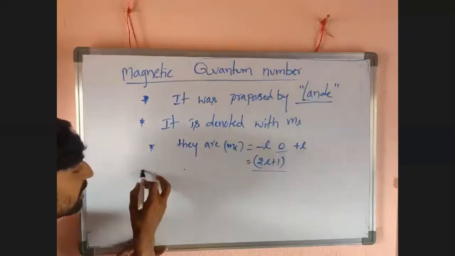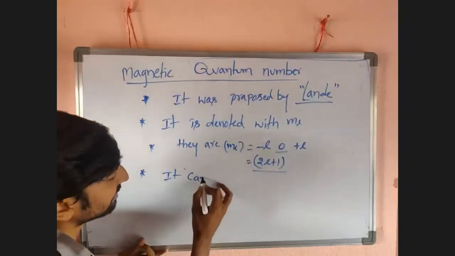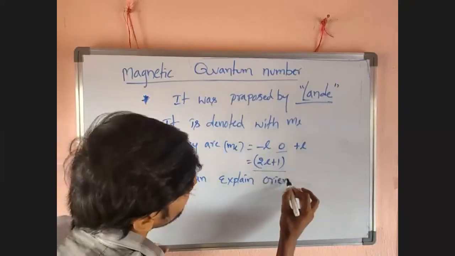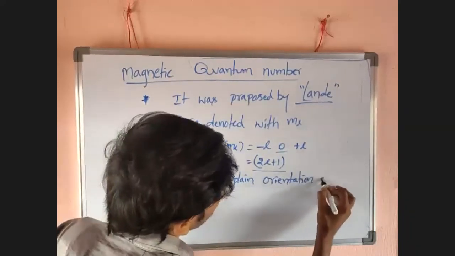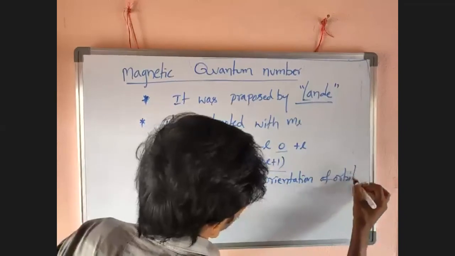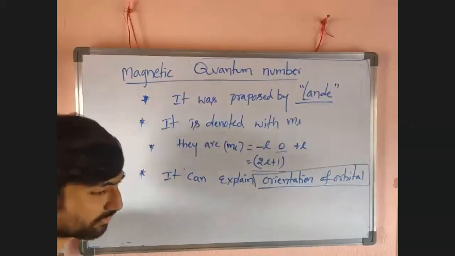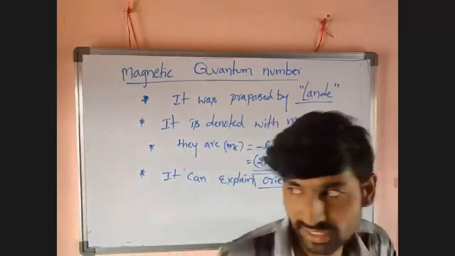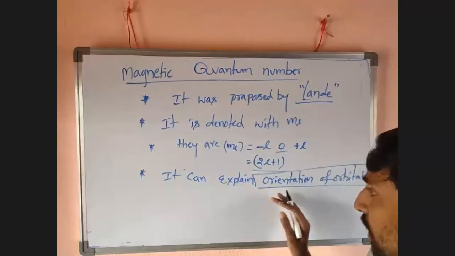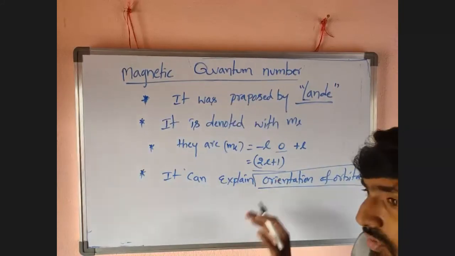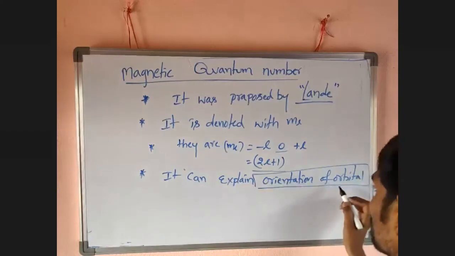It can explain the orientation of orbital. What direction is the orbital in? Orientation of orbital: x or y or z, the xy or yz or zx. What direction is the orbital present in? It explains like that. So it explains the orientation of orbital.